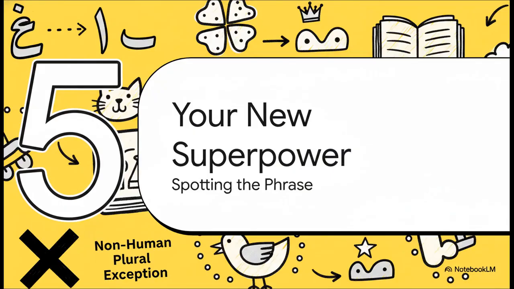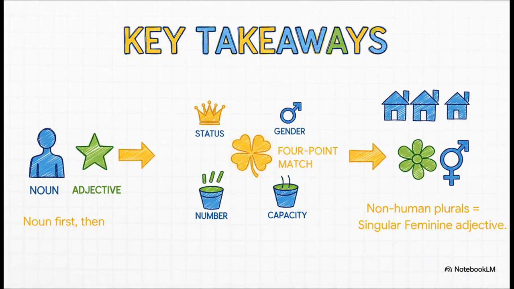And that's pretty much it. You now have the tools, the rules, to identify one of the most common structures in the entire Arabic language. This isn't just about memorizing grammar, you know? It's like we've given you a key to unlock a much deeper layer of meaning in the text. So let's do a quick recap of everything we've learned. If you're going to take anything away from this, let it be these three things. 1. The word order is flipped. Noun first, then its description. 2. The golden rule is that 4-point match. Status, gender, number, capacity. They have to line up. And 3. Always be on the lookout for that huge exception. Non-human plurals get a singular feminine adjective.